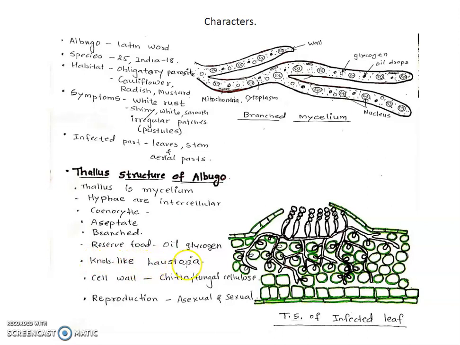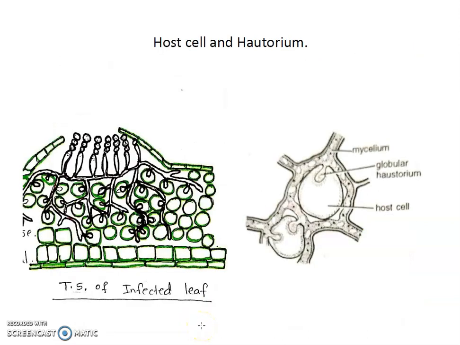Knob-like haustoria are developed to absorb food material from the cell. So here is the haustorium. The cell wall of the mycelium hyphae is made from chitin, also called fungal cellulose. Reproduction of this fungi takes place in two ways: asexual and sexual reproduction.